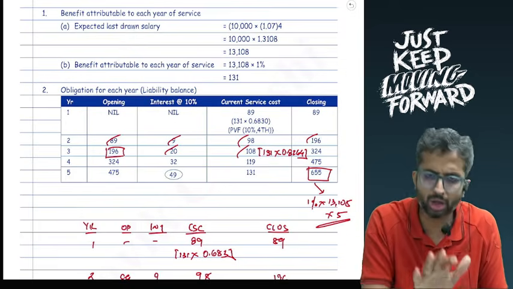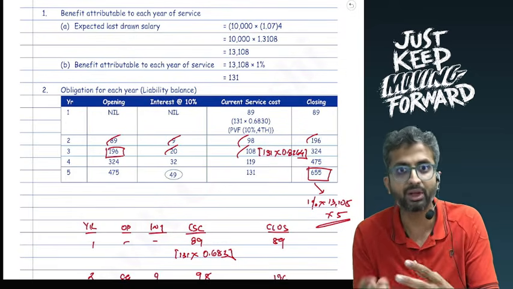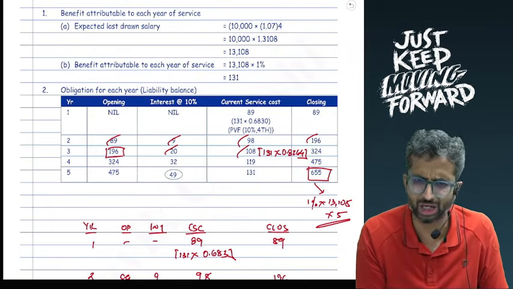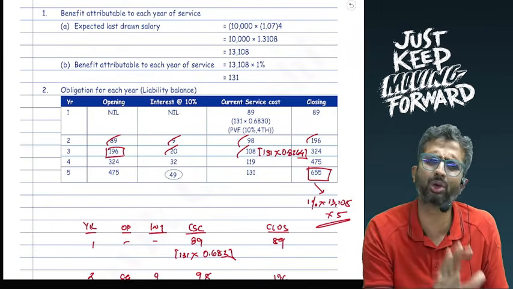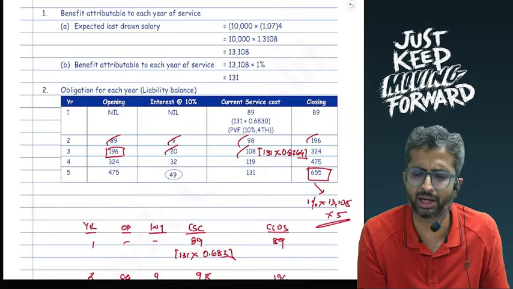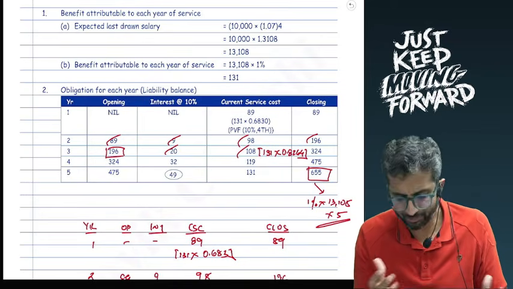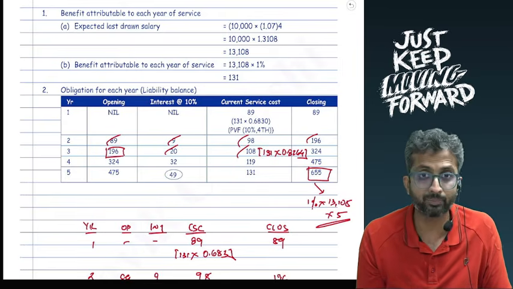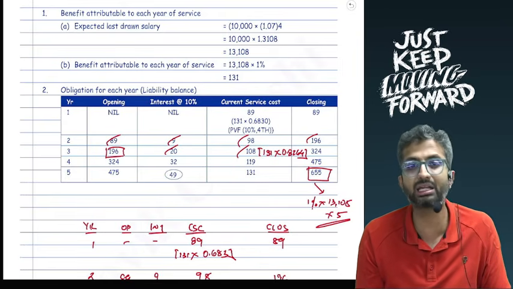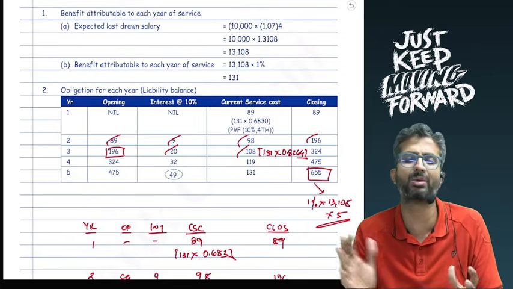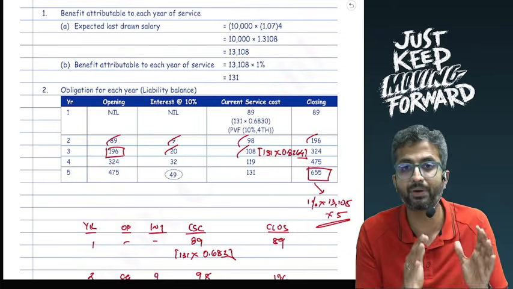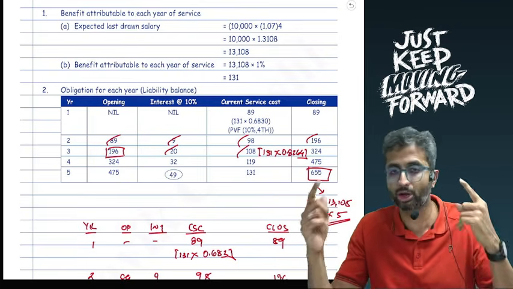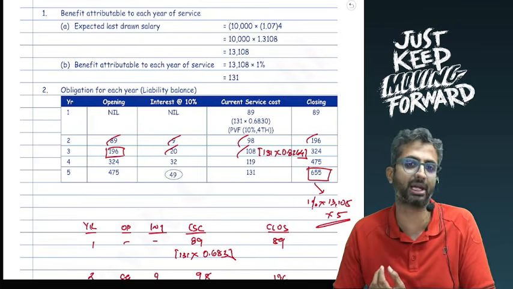And then if you want only a working for plan assets, there was a question that had come in RTP for which we have a separate YouTube video whose link I will share. Not very important, but if you want to refer it, you can refer that one question for plan assets. So that kind of takes care of Ind AS 19, a fairly tricky standard, but hopefully if you spend this 45 minutes well, and if you've read the content once, you should be able to kind of apply this standard if it comes in your main exams.